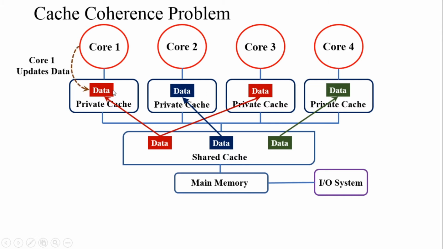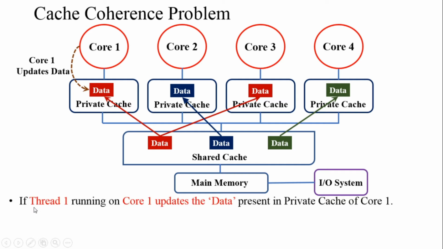Right. Now let us take core 1 updating the data present in its own private cache. Previously one data was present in a particular memory location. Now core 1 is updating the data. When core 1 is updating the data, what was running in core 1? Thread 1 was running there. If thread 1 running on core 1 updates the data present in the private cache, the data will get updated. The previous data will be replaced with the new data.